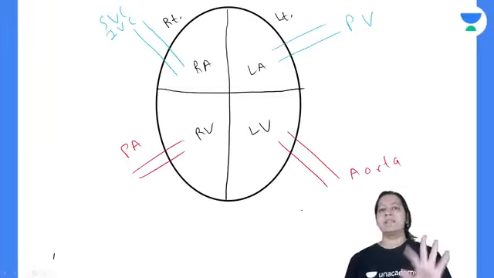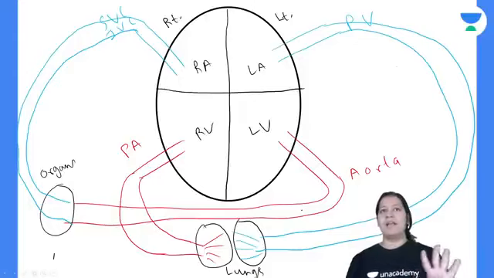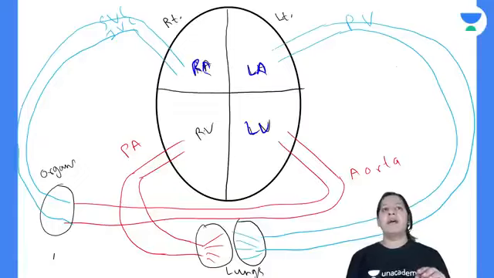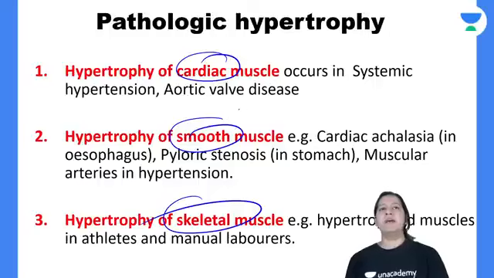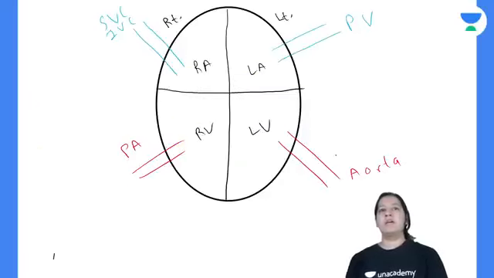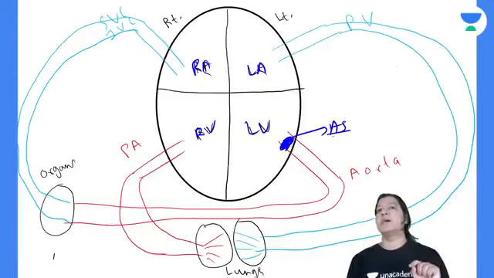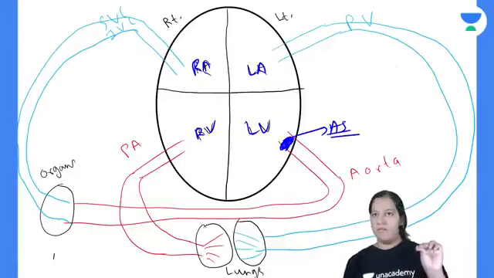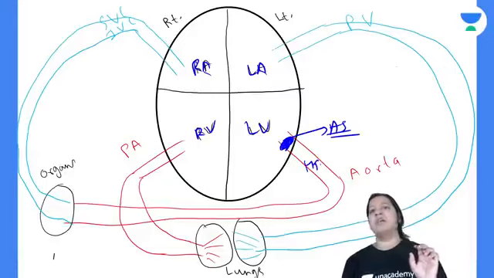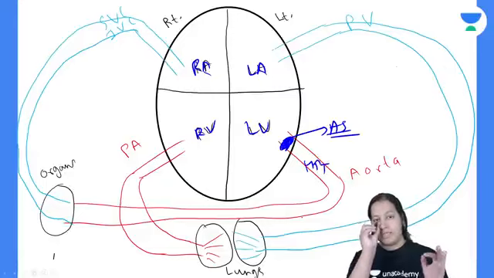Let me see. This is a heart. You can see this is the complete cycle: left auricle and left ventricle, right auricle and right ventricle. If aortic stenosis, aortic valvular disease, or systemic hypertension in the aorta is there, so what will happen?